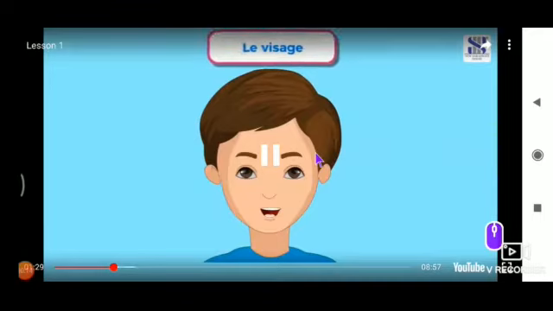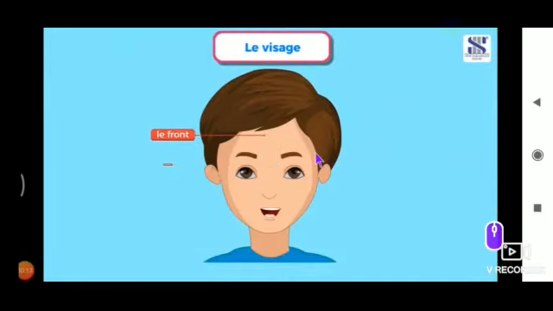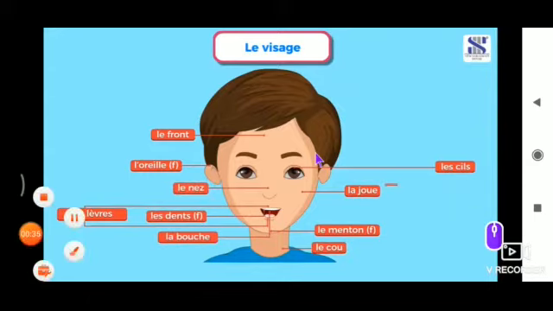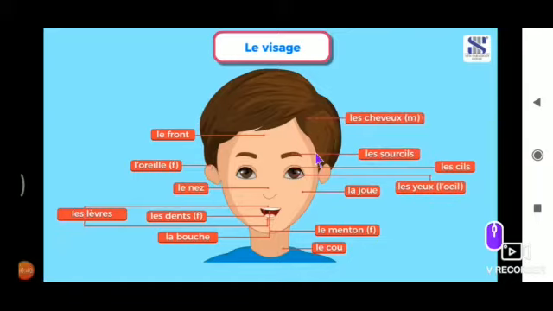Let's start with a revision. In this class, we will revise the face portion, that is le visage, first, and then we'll go ahead with the class so that it will be a recap for you. Now let's start. Le visage, le front, l'oreille, les cils, la joue, les lèvres, le menton, le cou, la bouche, les dents, le nez, les yeux, l'œil, les sourcils, les cheveux.